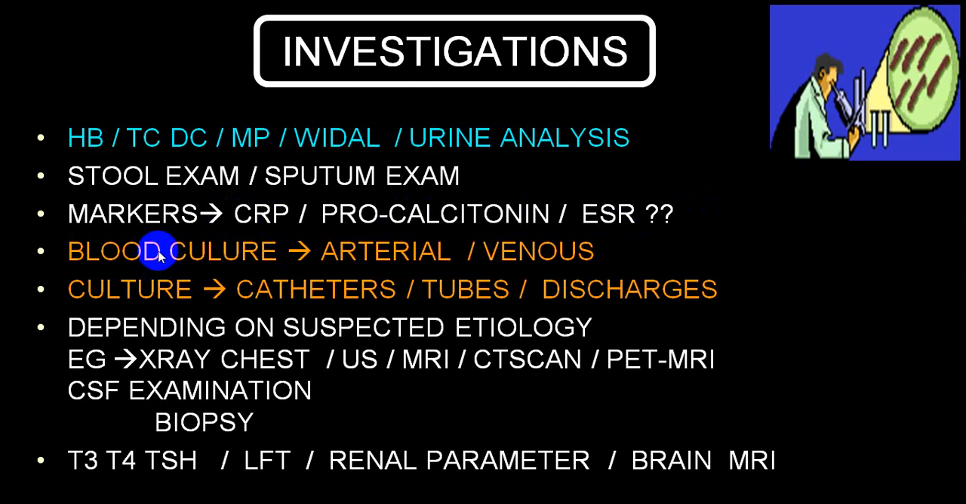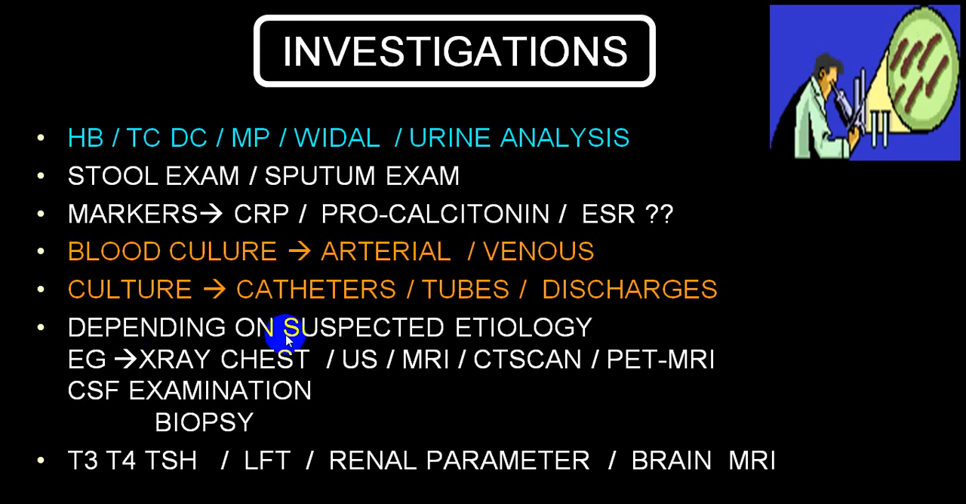If you want to confirm the diagnosis, early blood culture, which can be arterial or venous blood culture, can be done to identify the bacterial infection or even viral infections. Also, if a person has undergone some procedures, you can get samples from catheter tubes. If there is a discharge from wounds, etc., you can send it for a culture.